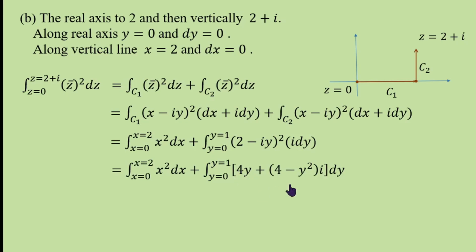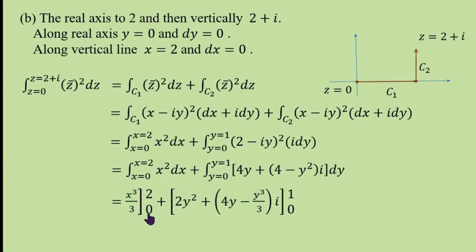So 4y is the real part, and the imaginary part is (4 minus y square) into i. Integrate from 0 to 1. We know that the integral of x square is x cube by 3, with limits from 0 to 2. 4 into the integral of y is y square by 2, cancel 2, therefore it becomes 2y square.